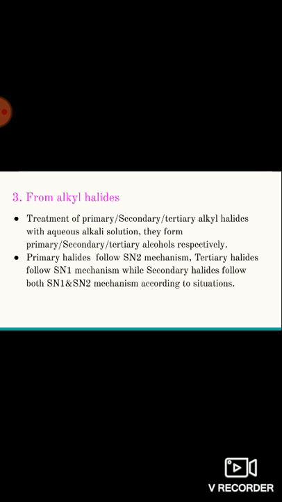That is, primary alkyl halides on nucleophilic substitution with hydroxide ion produce primary alcohols. Secondary alkyl halides produce secondary alcohols. Tertiary alkyl halides produce tertiary alcohols.